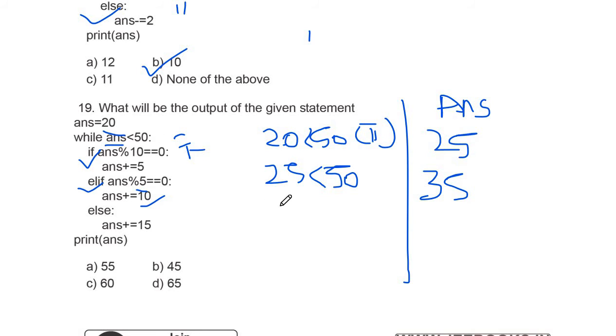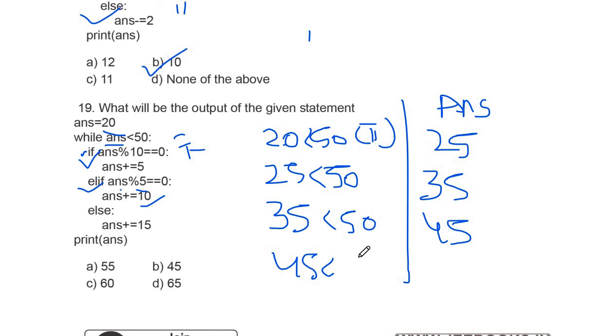Now come here again, it will check 35 is less than 50, the condition is true, so it will come into the loop and here it will check modulus 10, it will be false, and again it will be true for modulus 5. So here it will add 10, so the value of ans will be 45. Now again it will check ans is less than 50.